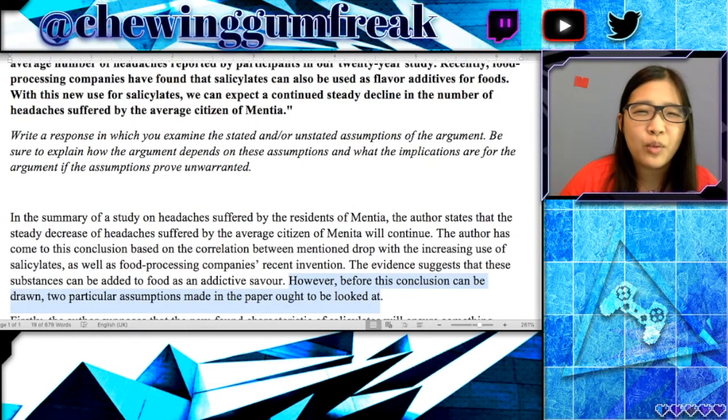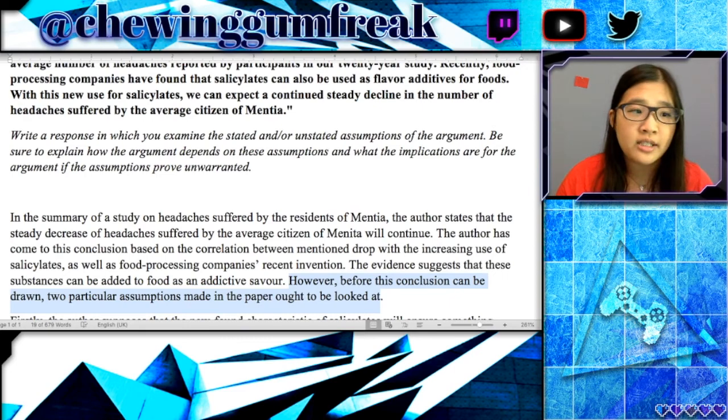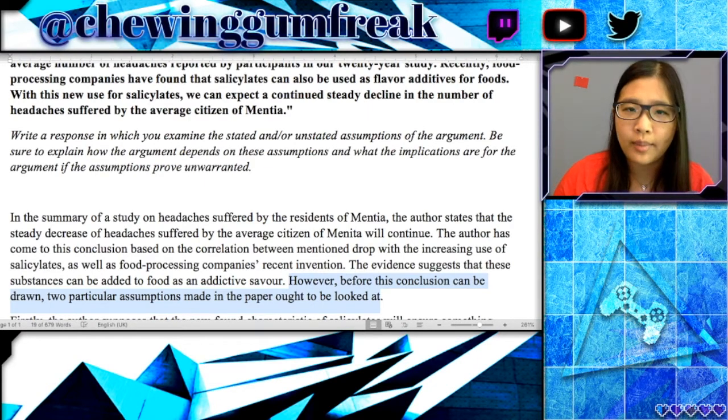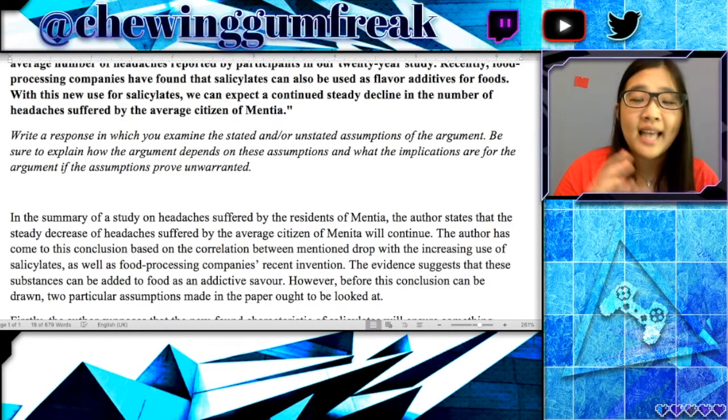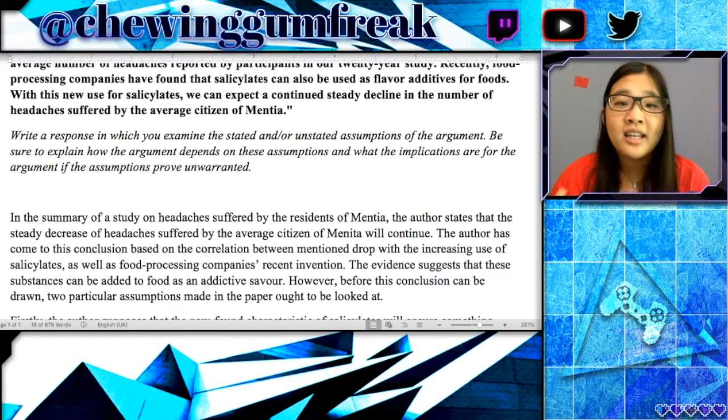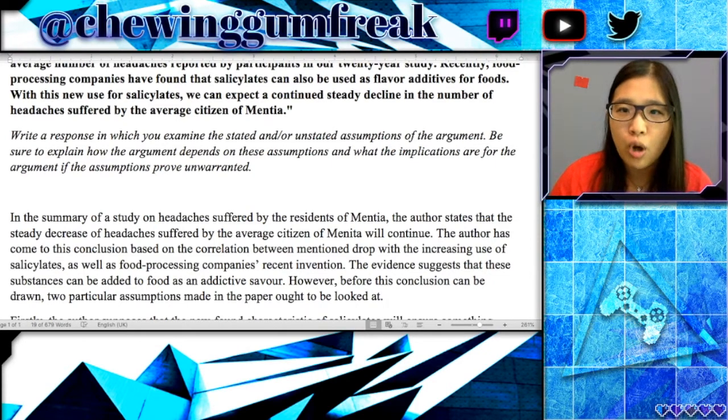The last thing I will point out is here, the last sentence of the introduction is pretty good, saying that two assumptions are questionable. I personally prefer to outline exactly what these assumptions are so that you don't have your reader guessing at what you're going to be talking about. The mark of a good essay is that you tell people what you're going to say, you say it, and then you remind them what you told them.